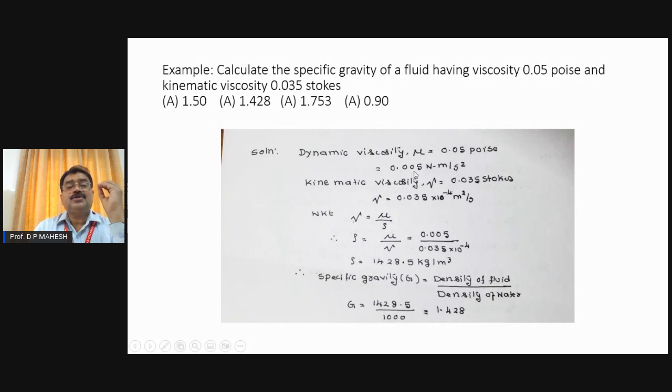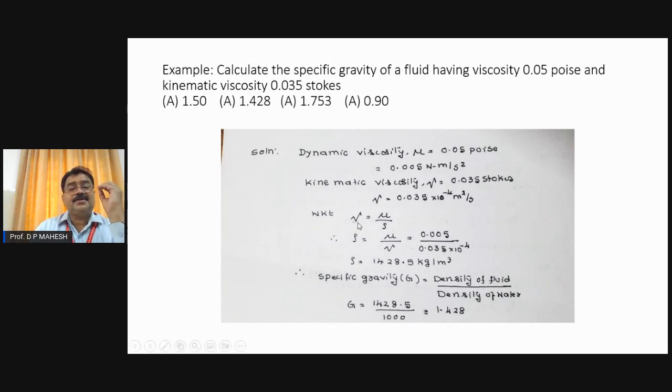So 0.005. Then kinematic viscosity is also given, 0.035 Stokes. Each Stoke is nothing but 1 cm square per second. When you convert cm square to meter square, you multiply by 10 to the power minus 4. So it becomes 0.035 into 10 to the power minus 4, because 1 cm square is nothing but 10 to the power minus 4 meter square. Thereby it is converted to our required unit.